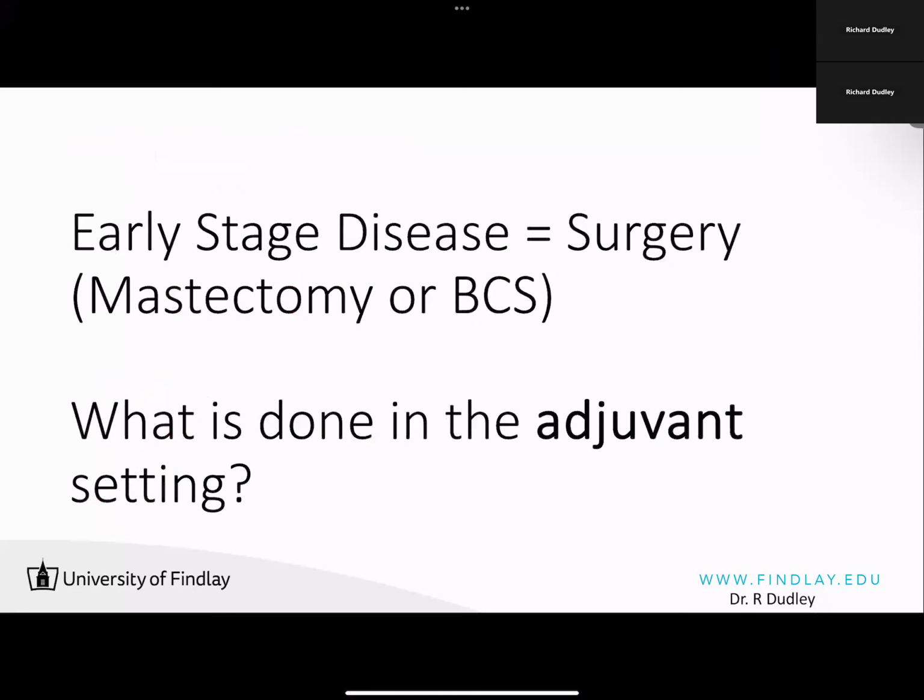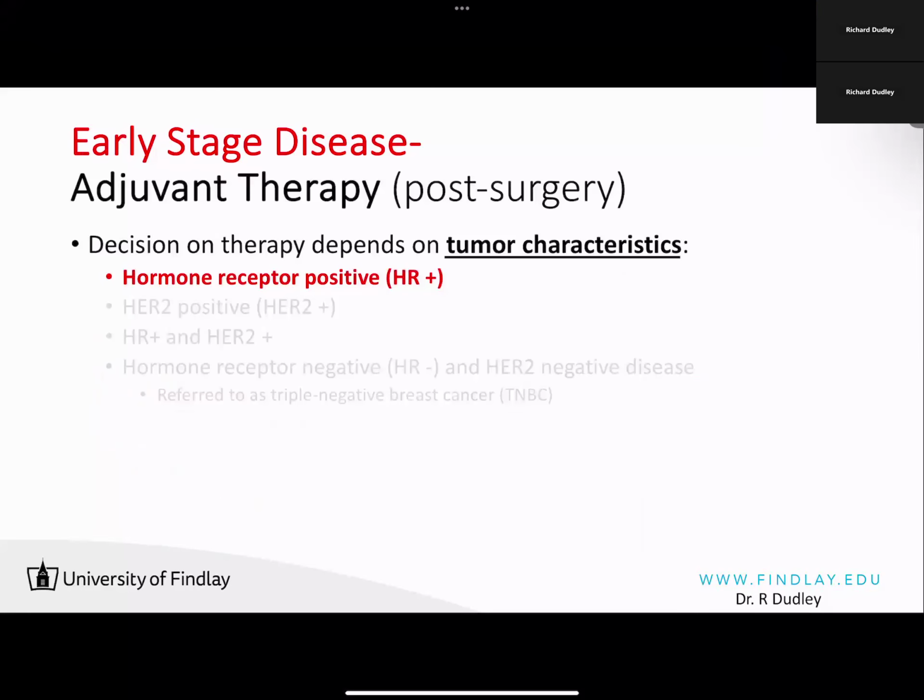All right. Early stage disease surgery via mastectomy or breast conserving procedure. What do we do after the surgery? What is done in the adjuvant setting? Okay, remember, adjuvant therapy implies that a surgical procedure has been done. We have measured the tumor, we have interrogated the tumor, we know the tumor characteristics, so we are informed on how we're going to approach our adjuvant treatment.